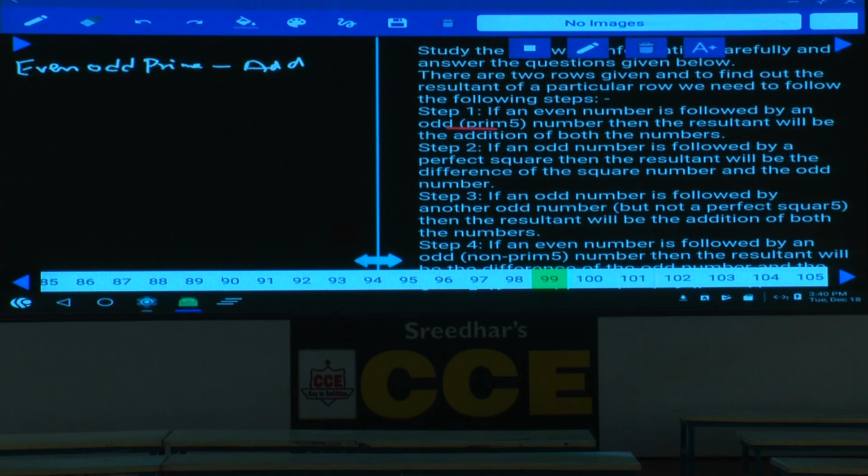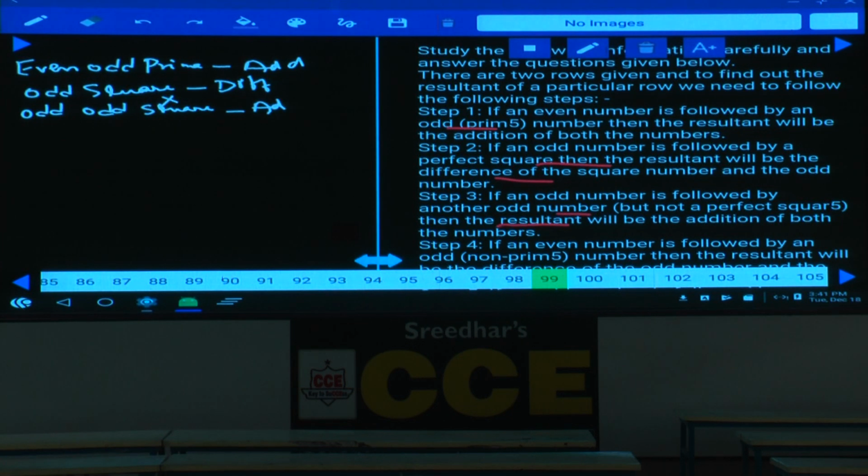Then condition number 2, if an odd number is followed by a square, that square could be either odd or even. Odd number followed by a perfect square, then the resultant will be the difference between these two. And third one, if an odd number is followed by another odd number, but not a perfect square, then the resultant will be the addition of both the numbers.